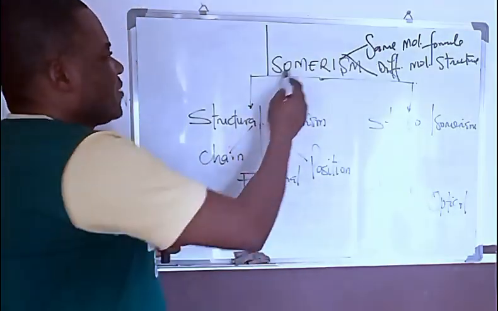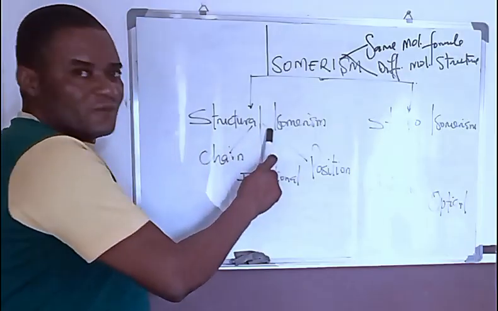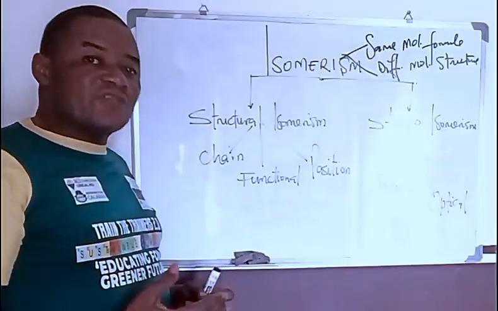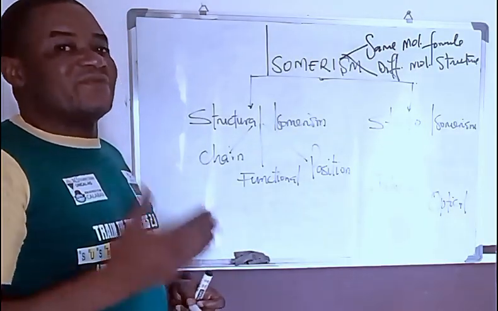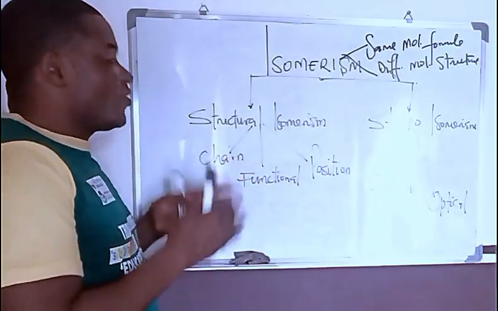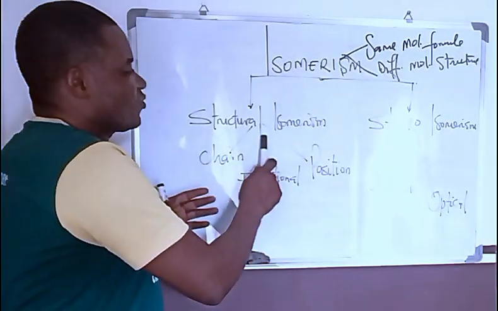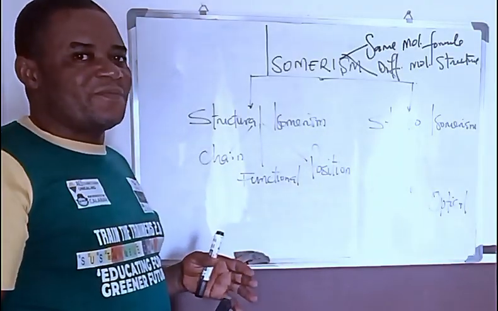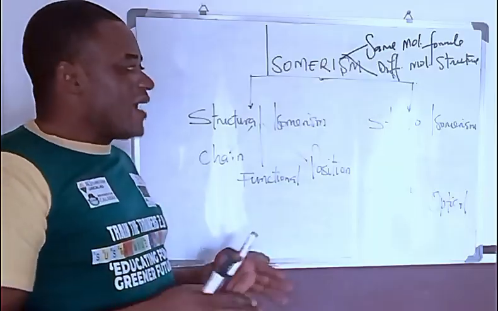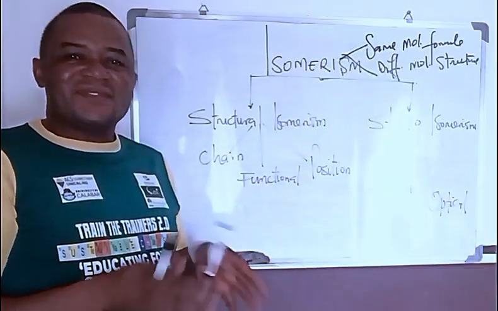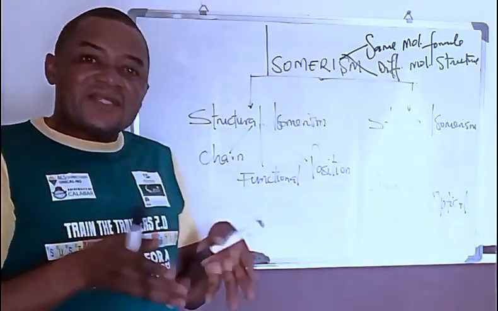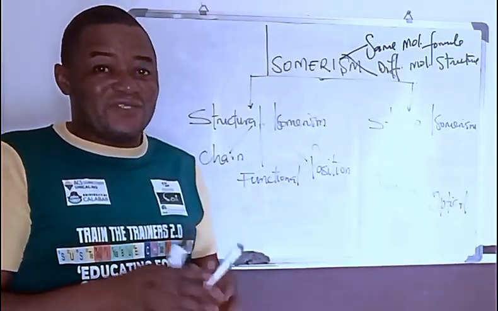Now, if you look at isomerism, we have what we call structural isomerism and stereoisomerism. These are the two major types of isomerism. You have others too, but the two major isomerisms are structural isomerism and stereoisomerism. Now, what is the difference between structural isomerism and stereoisomerism? The difference is clear. When you take a look at structural isomerism, it's already letting you know that it has to do with differences in structure.